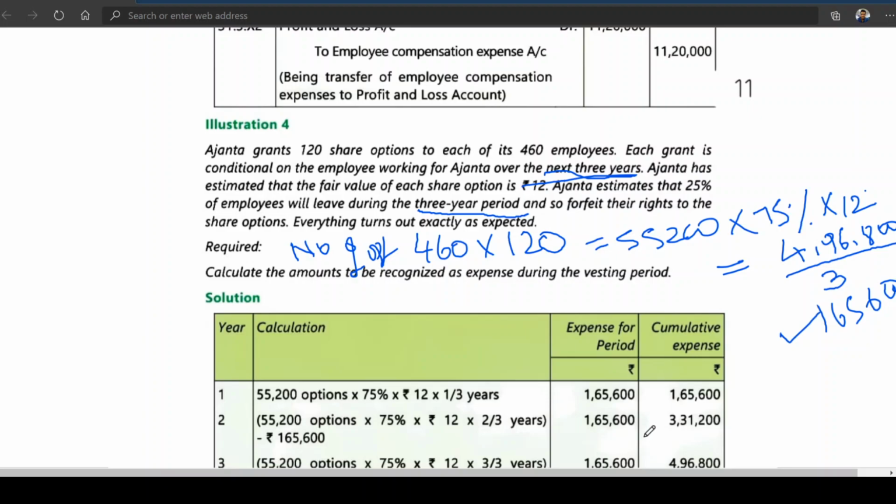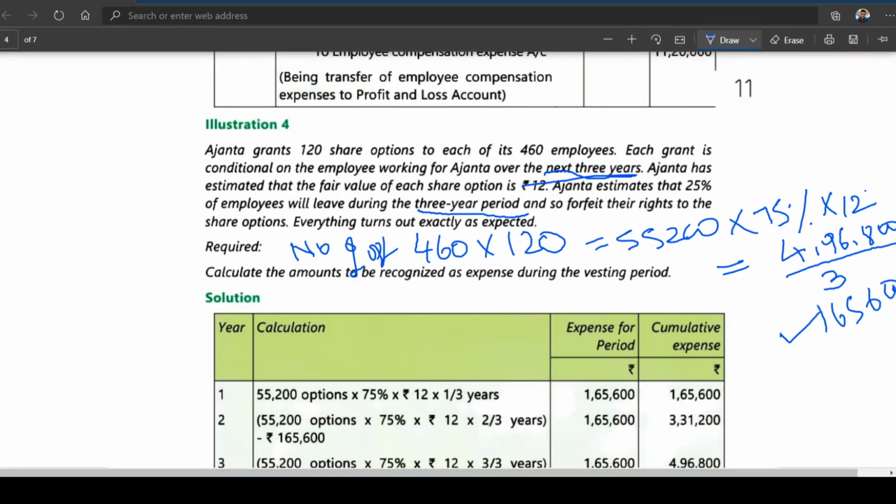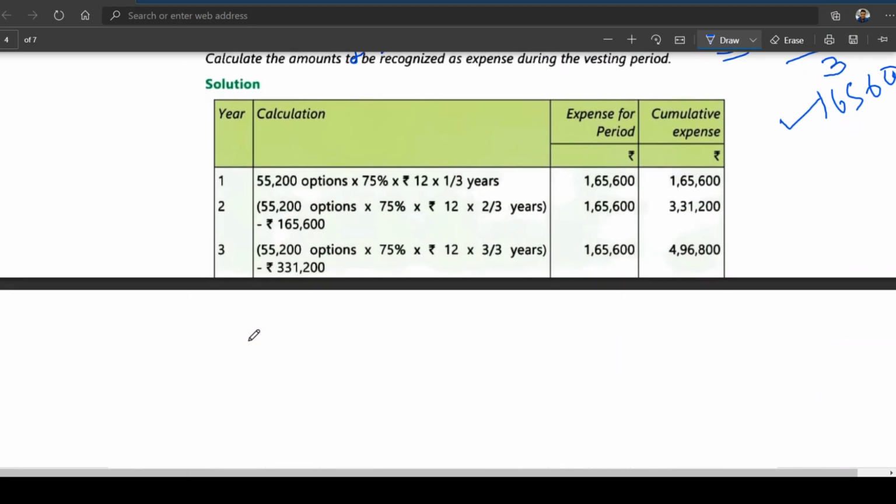Is this clear? I repeat once again: 55,200 into 75% into 12 into 2 by 3. You get 3,31,200. From this 3,31,200, what have they done? They have deducted the previous year's cumulative expense of 1,65,600. You can do it any way you like. It is not compulsory that you follow what I am doing.